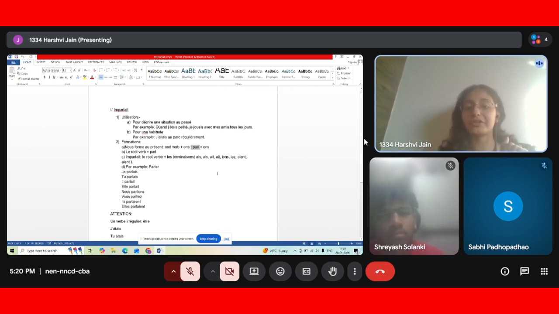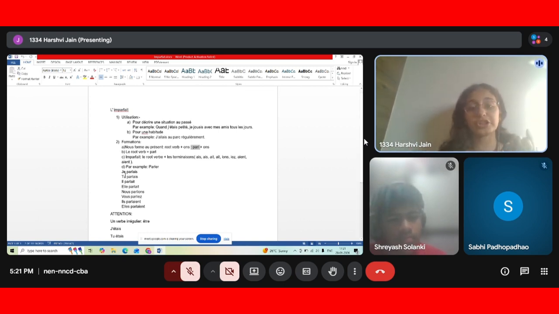Now you have to add the endings, or terminations, of the imparfait. What are the endings? ais, ais, ait, ait, ions, iez, aient, aient. Okay, these are the endings. So now we took the root verb and we have to add the endings. You have to join both of them.